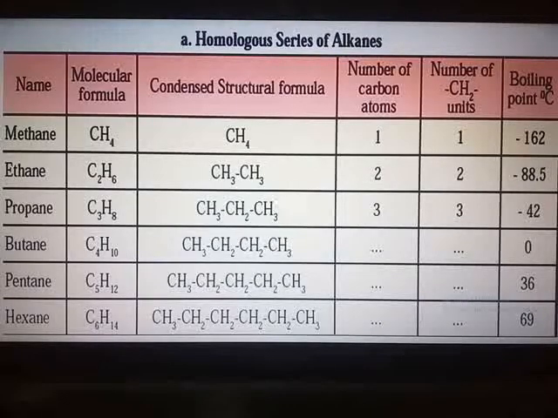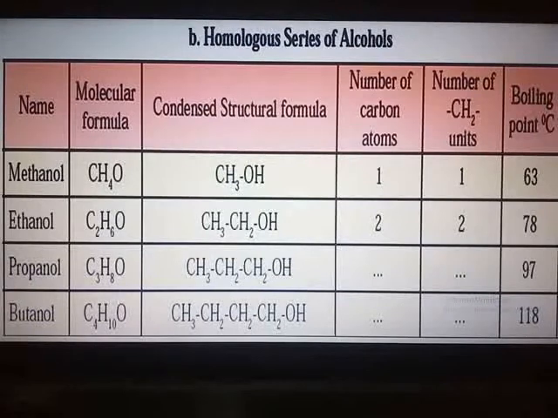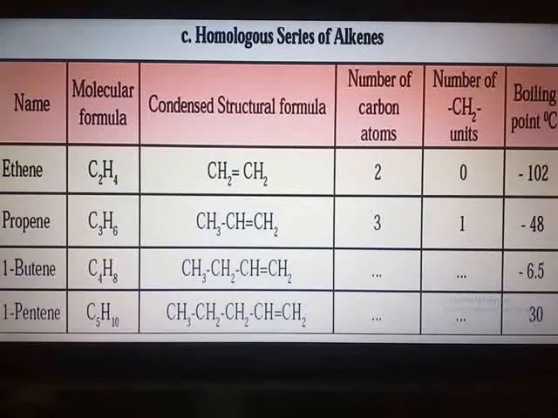Then many other examples are there. You can see the homologous series of alcohols: methanol, ethanol, propanol, butanol. Next you can see the homologous series of alkenes. Alkene is an unsaturated hydrocarbon having a carbon to carbon double bond. So ethene, propene, butene, pentene. At least you have to study one of the families of homologous series very thoroughly for the exam, because they can ask you a question: define or explain homologous series giving one example.